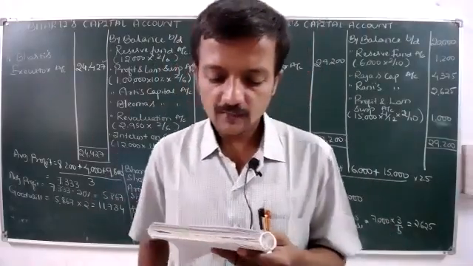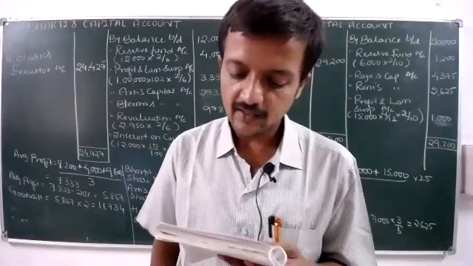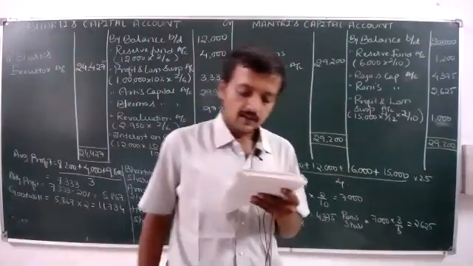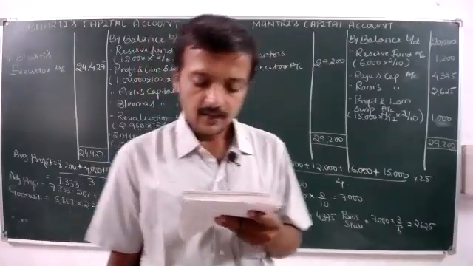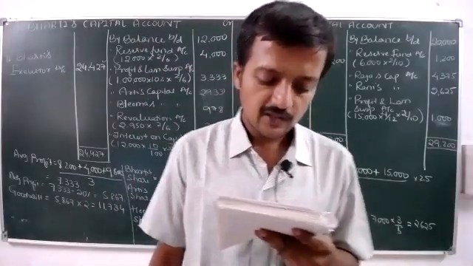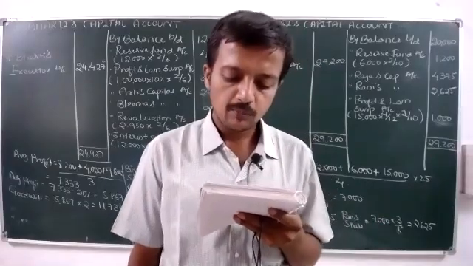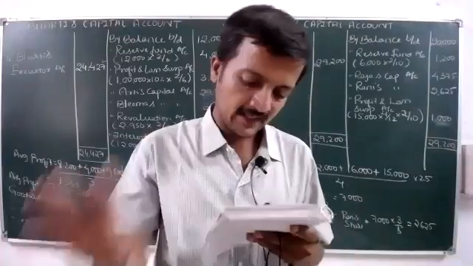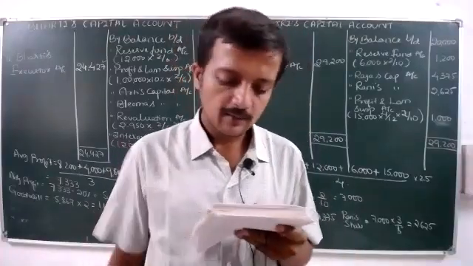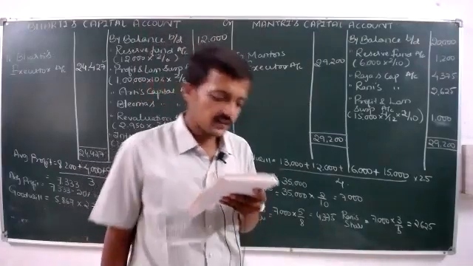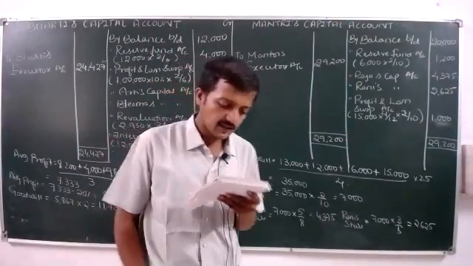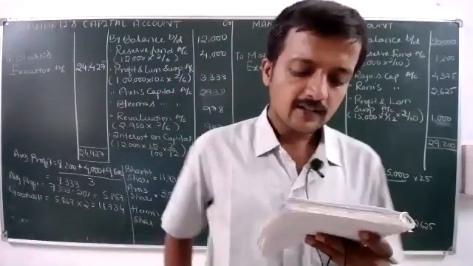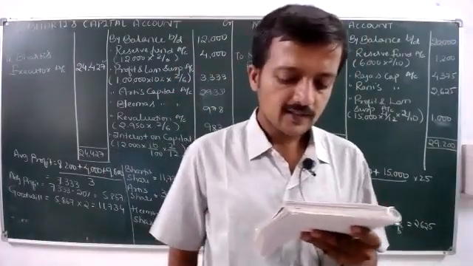The goodwill of the deceased partner's share is directly given as 10,000, and the deceased partner's share in accrued profit up to the date of death is 4,200. Varun's commission is 600 per month. That means into 6 it will be 3,600. And his drawings up to the date of death amounted to rupees 8,000.